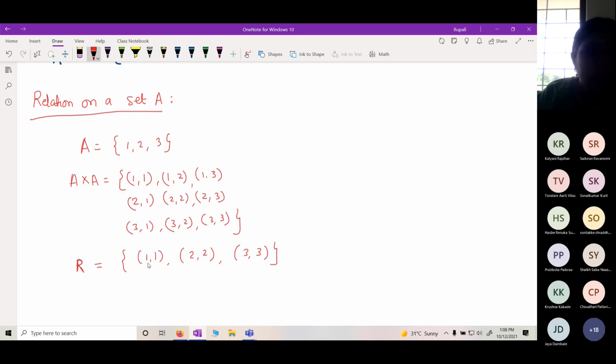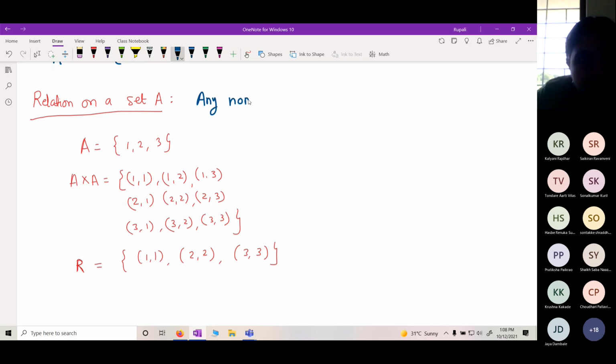Ma'am, it is identity relation. Yeah, I'm just asking whether it is a relation. Then we will go to types and all that things. First, I want to know what is the definition of a relation on a set A. How do we define a relation? It is any non-empty subset of A cross A.